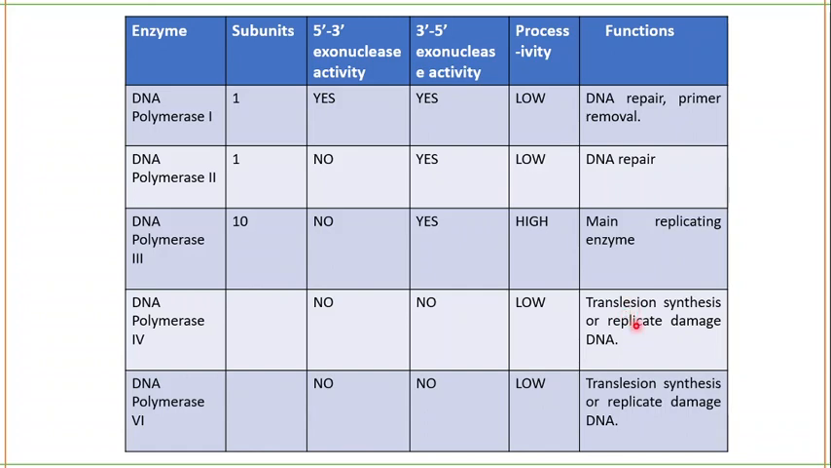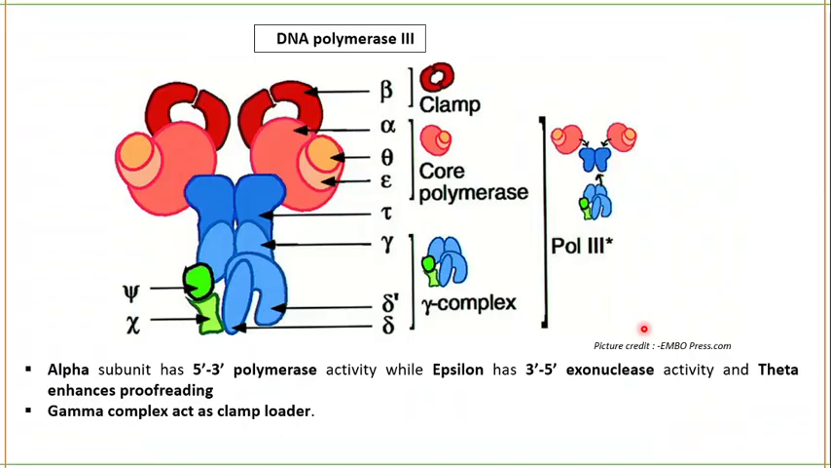What do they do? They actually replicate damaged DNA because they do not know what is right and what is wrong. They are not having any 5 prime to 3 prime or 3 prime to 5 prime exonuclease activity. So they do translesion synthesis, which means they will replicate the damaged DNA. DNA polymerase 4, you also know, will be involved in termination of DNA replication as well.